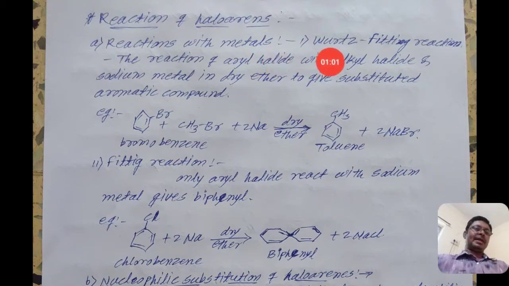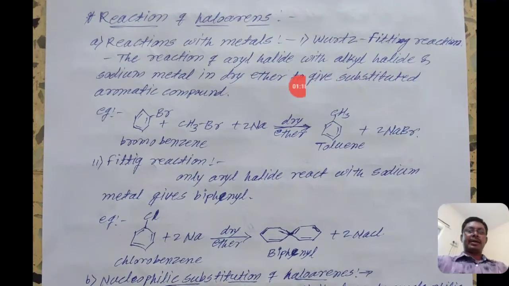Similarly, there is the Wurtz-Fittig reaction. In this reaction of aryl halide with alkyl halide and sodium metal in dry ether, we get substituted aromatic compounds.